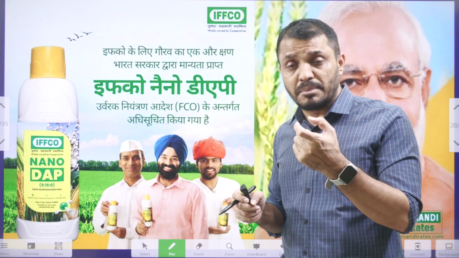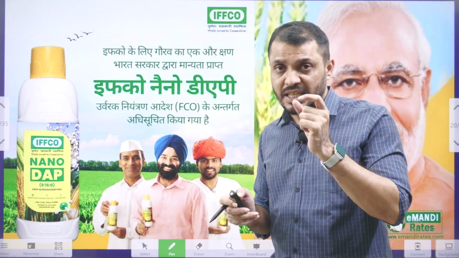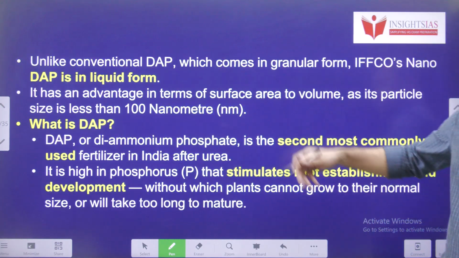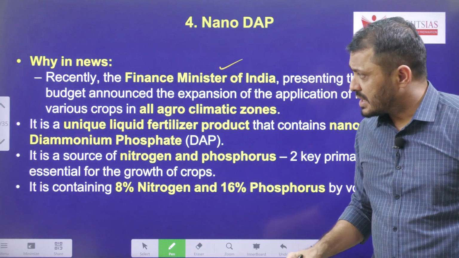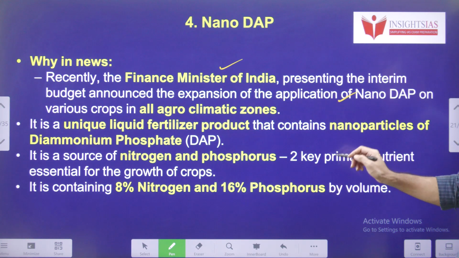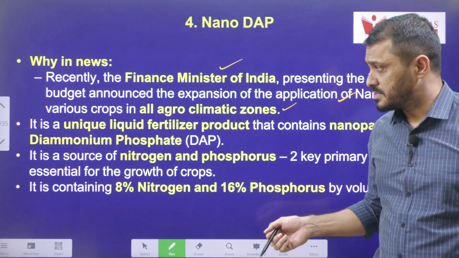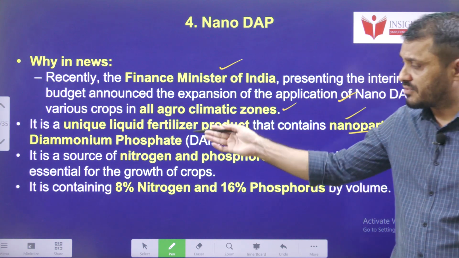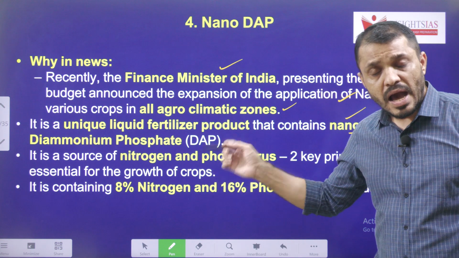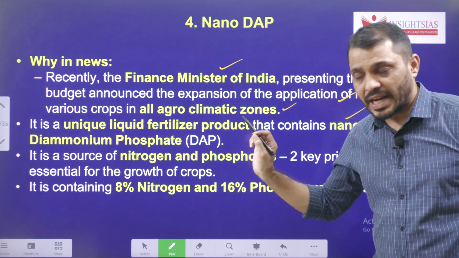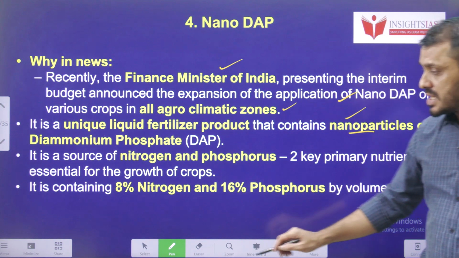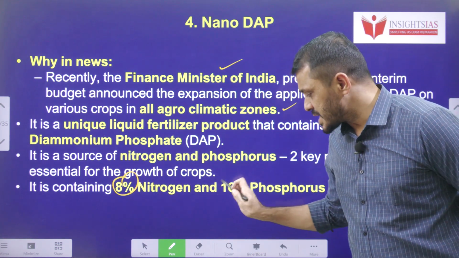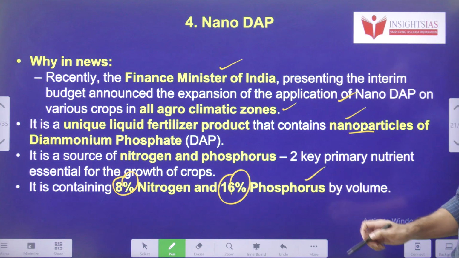This liquid Nano DAP includes nanoparticles of the DAP. So, the Finance Minister mentioned the wider expansion of the Nano DAP usage in various agroclimatic zones. It is a liquid fertilizer product containing nanoparticles of diammonium phosphate. The nitrogen level in this Nano DAP is around 8% and the phosphorus level is around 16%.